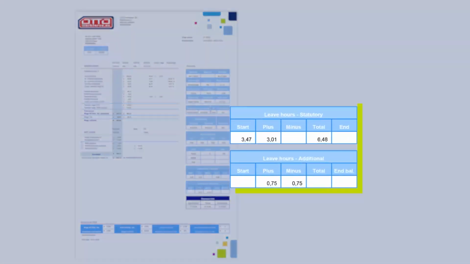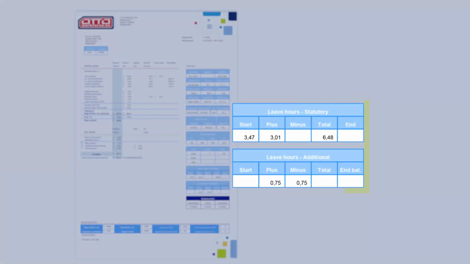The tables leave hours statutory and leave hours additional show the hours that you have accumulated and/or taken in the given week, as well as your total leave hours that you can still take as paid leave. If you have any leave hours left at the end of your contract, they will be listed on the last payslip in the rightmost column, balance. 4 weeks later, you'll receive the final settlement of these hours, together with any final additional payments and deductions.